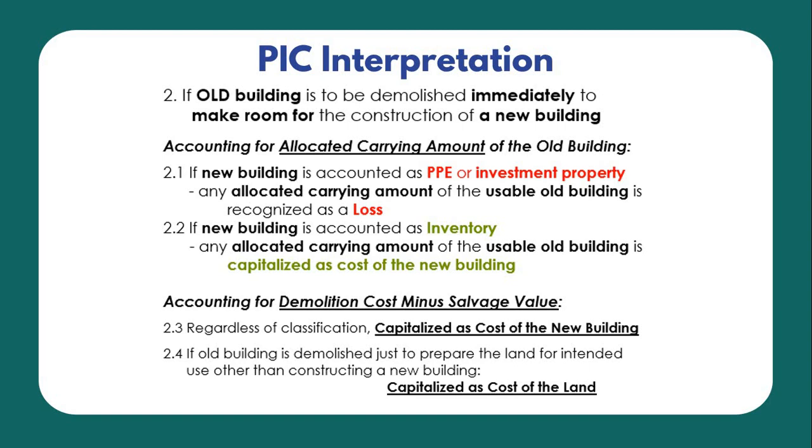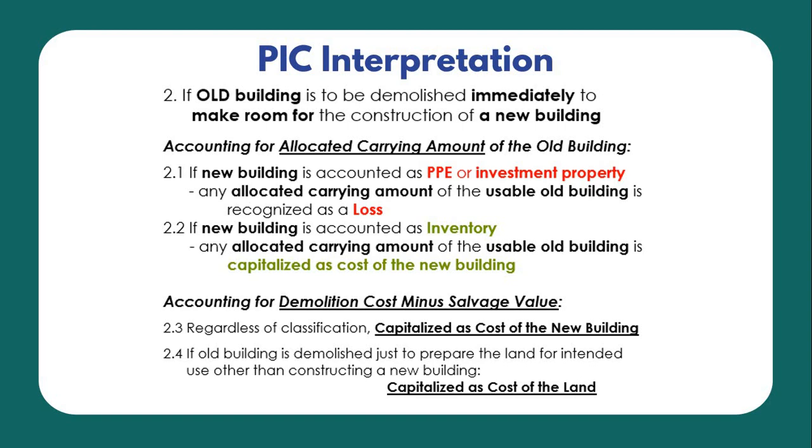So, pag ganyan, how do we allocate the carrying amount of the old building? So it depends on the accounting of the new building. Now, if the new building is accounted as PPE or investment property in the future, once it is finished, any allocated carrying amount of the usable old building is recognized as a loss. Again, if the new building is accounted as PPE or investment property, then such carrying amount is recognized as loss.